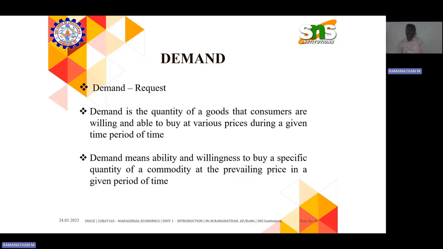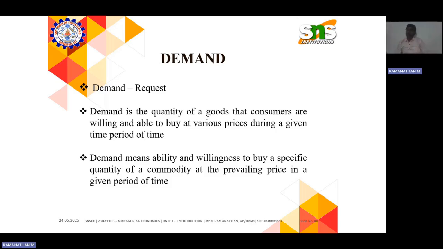If I say 150 rupees, they are ready to buy that particular product at the price of 150. So demand means the ability and willingness of the customer, right? The customer is willing and able to buy that particular product or commodity at that particular price of 100 or 150 at a particular period of time.